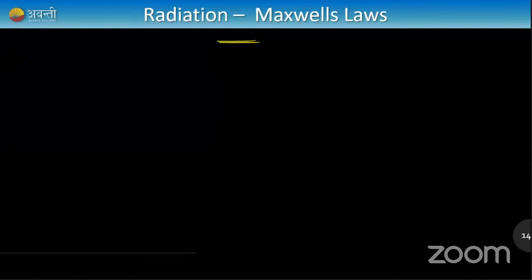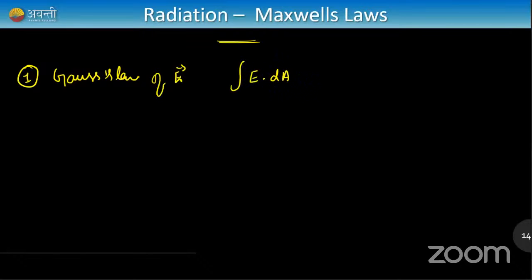So the first law I'll be writing, the first Maxwell's equation, is called Gauss's law for electric field. Do you remember the Gauss law for electric field? Integral of E dot dA, the flux of electric field, is equal to Q enclosed by epsilon naught. So this is the first Maxwell's equation. This we have already studied in the electrostatics chapter.